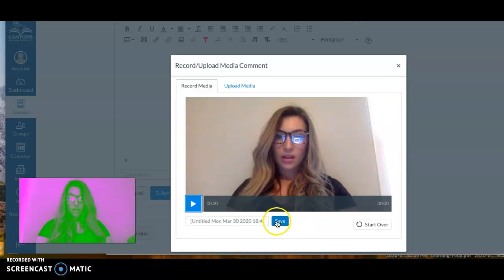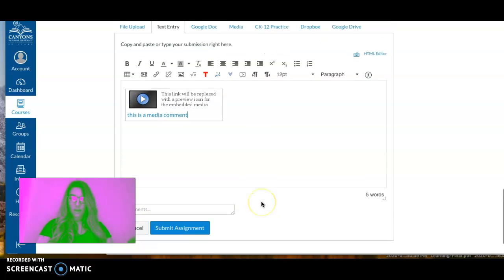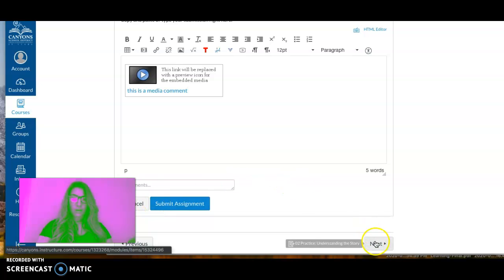Go ahead and finish. They can save it, and then it'll save here for them. And then I can go ahead and submit that. So that is what they're going to do for the assignment. So just make sure that you submit when you are finished. I'm not going to submit, so I'm just going to leave.